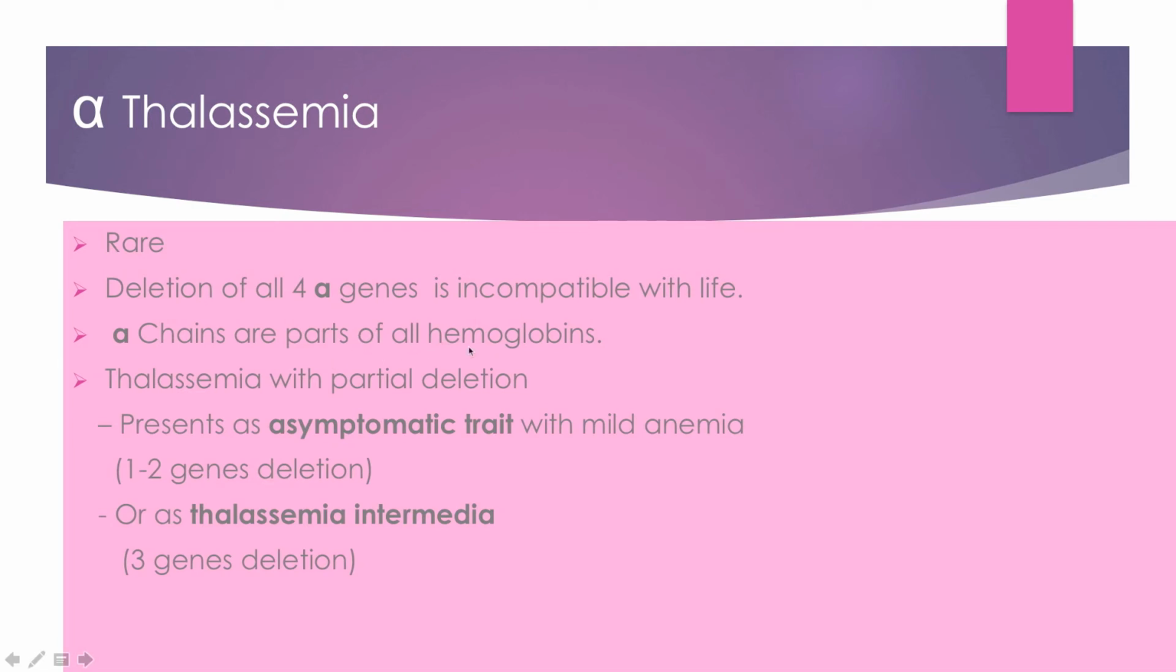Therefore, if all alpha genes are absent, it leads to death, not neonatal, fetal death. Thalassemia with partial deletion: if not all genes are affected, only some of the genes, then partial deletions might be present. If 1 or 2 genes are deleted, then the patient is asymptomatic. If 3 genes are deleted, then the person goes into the thalassemia intermedia stage.